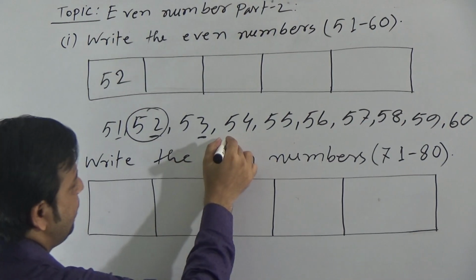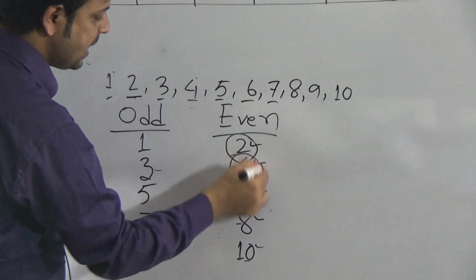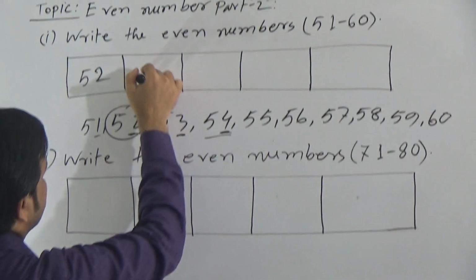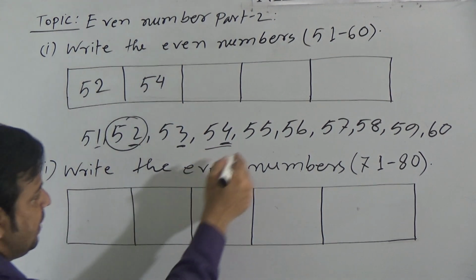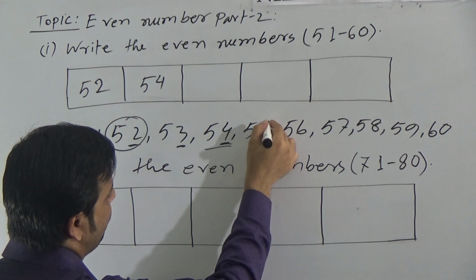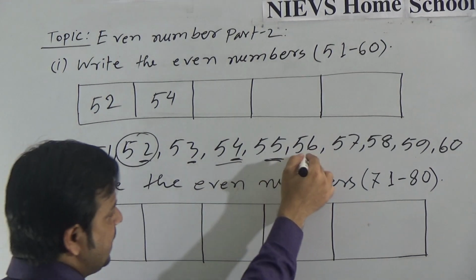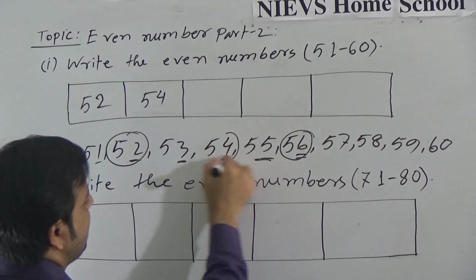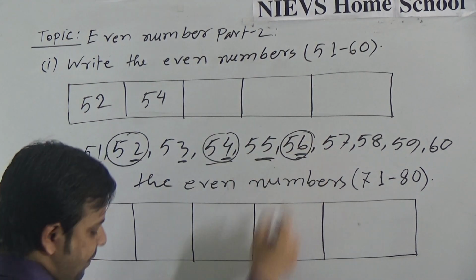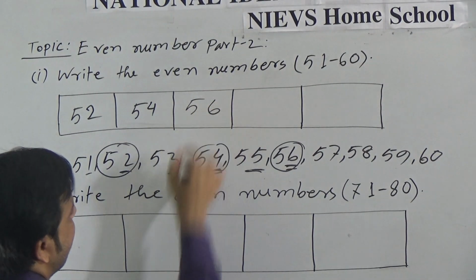Now go to the next number 54. Here the ones place is 4. So we can say 54 is even. Now go to the next number. What is the next number? The next number is 55. Here the ones place is 5. 5 is odd. So this is not even. Go to the next number 56. Here in 56, 6 is even. If 6 is even, so 56 will be even.